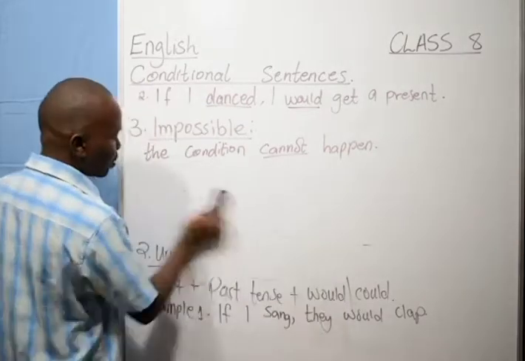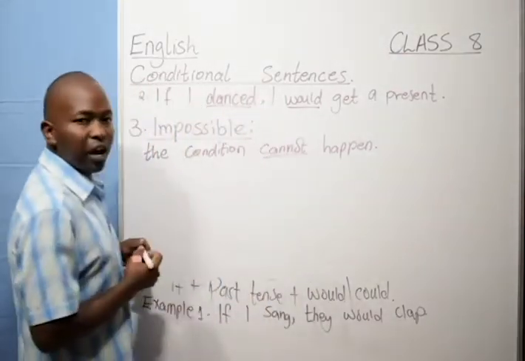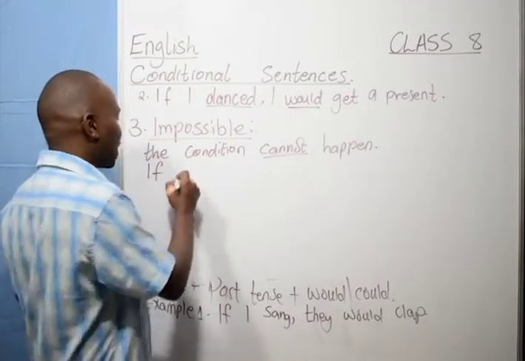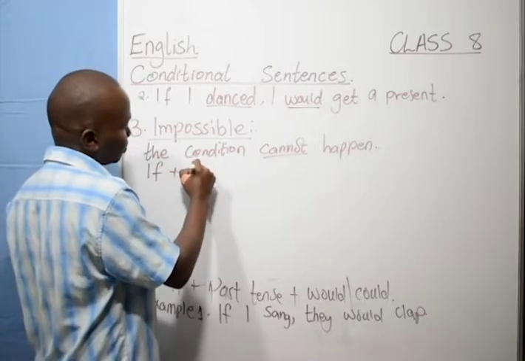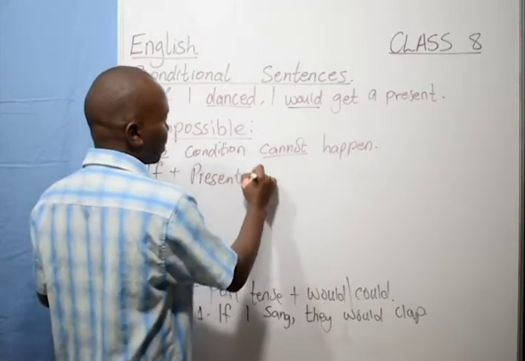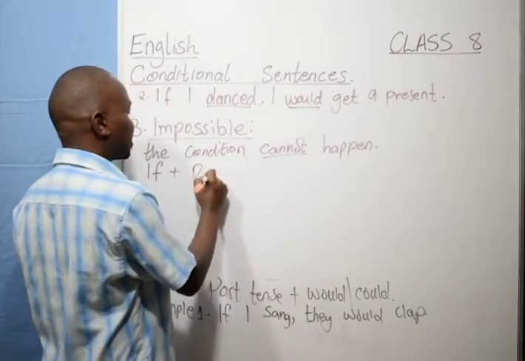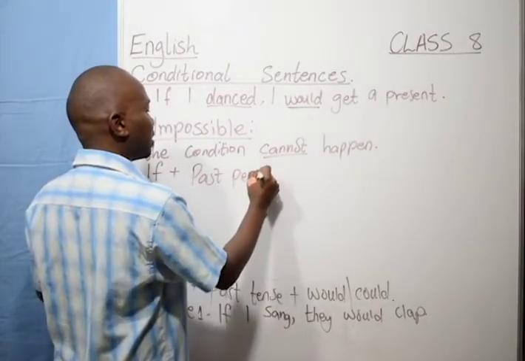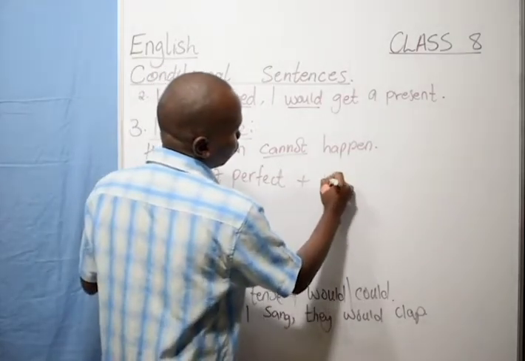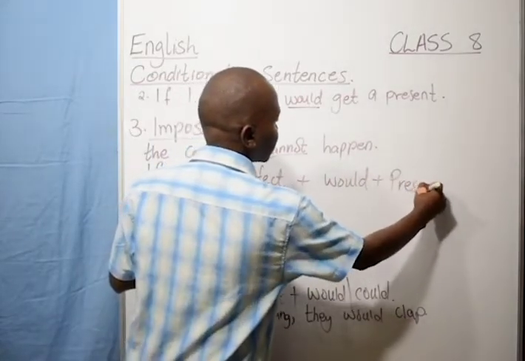Now, how is the pattern of this sentence? This pattern is formed by having if plus a past perfect, sorry, not a present perfect, a past perfect, plus would, plus what you refer to as a present perfect.